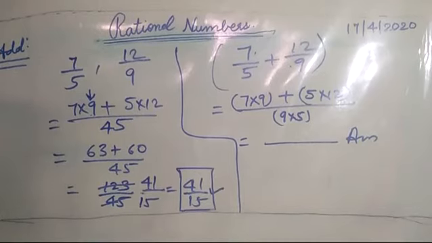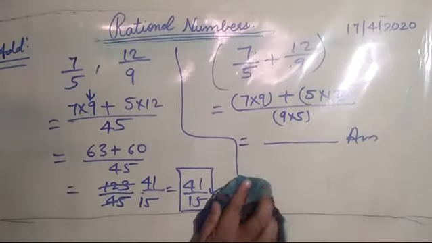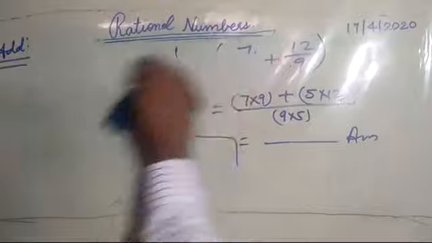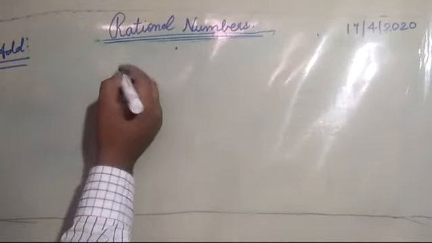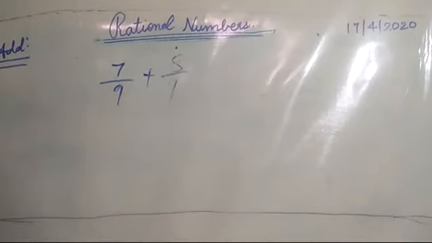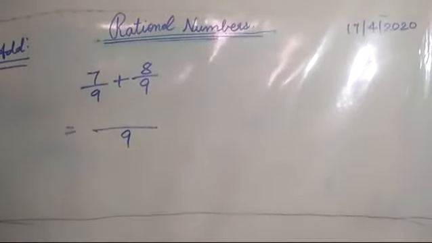Now second, if the denominators are different, I told you we can add like this. If the denominators are the same, then what we will do, like if I write 7 by 9 plus 8 by 9, this will be equal to... so the denominators are the same, so no need of taking any LCM.